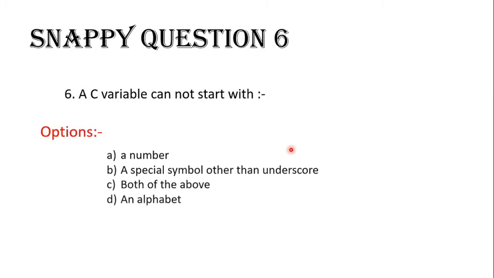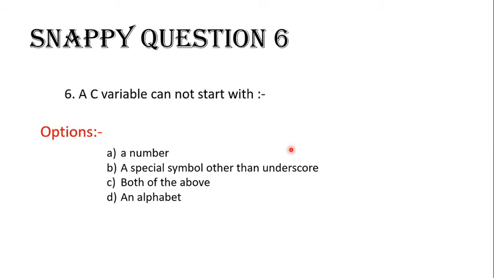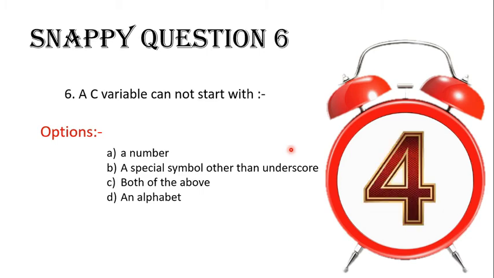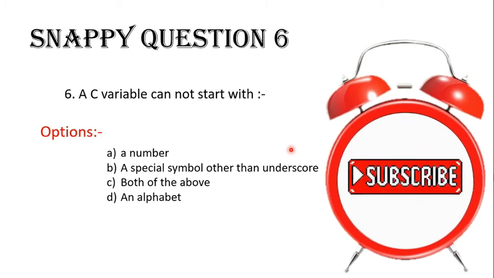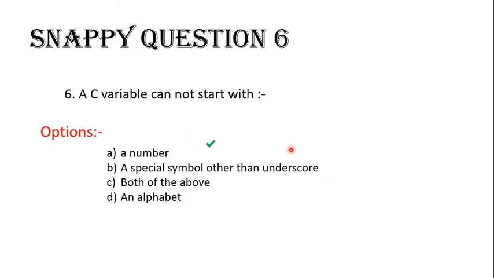Here is Snappy question 6. A C variable cannot start with A. a number, B. a special symbol other than underscore, C. both of the above, D. an alphabet. Try to give the answer on your own and time starts now. Done? And the correct answer is a number. A C variable cannot start with a number.